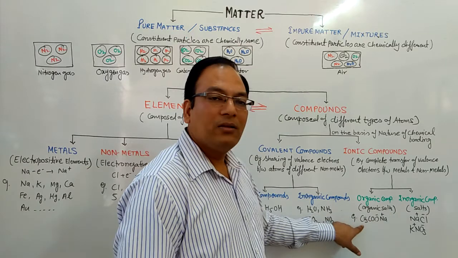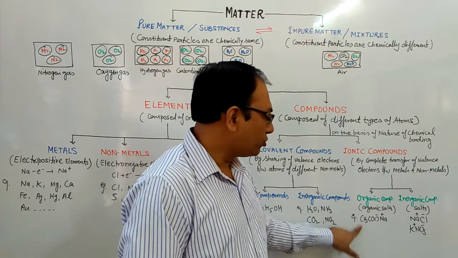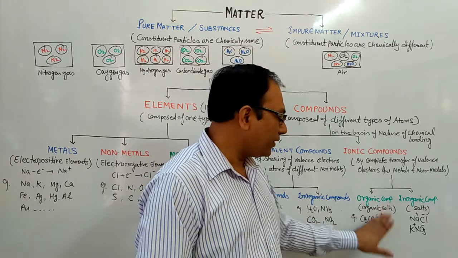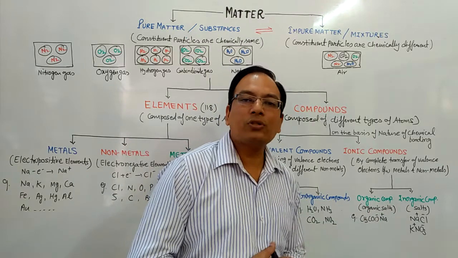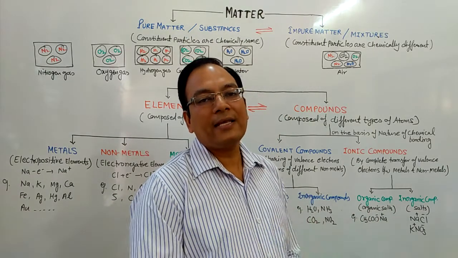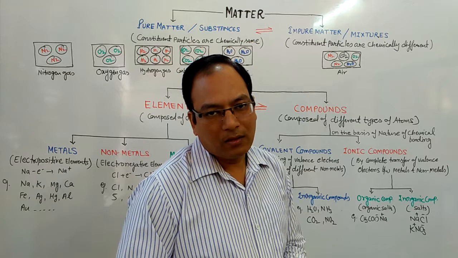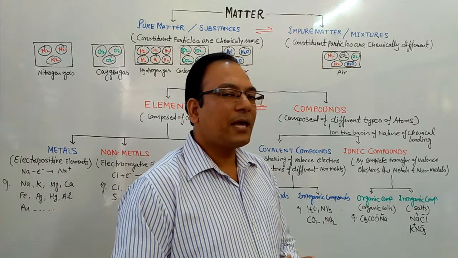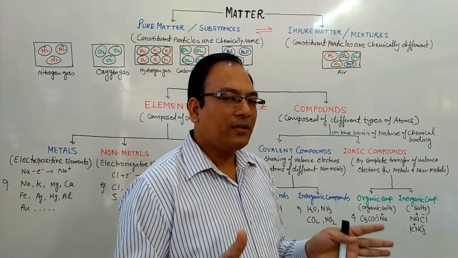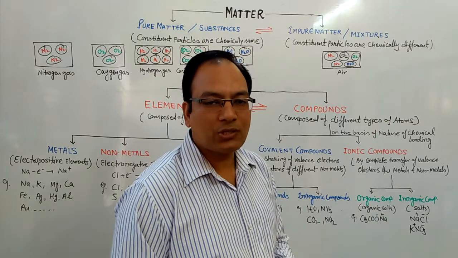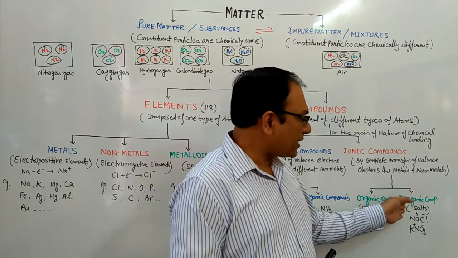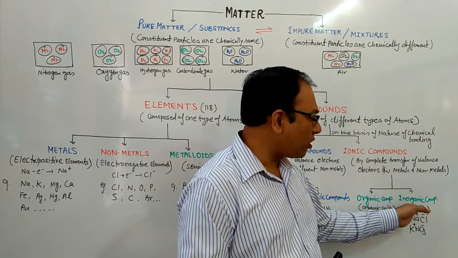But it contains carbon, so it is an organic compound, and we can say a salt. Salts are those compounds which have both cations and anions. Inorganic salts are commonly known as simply salt.